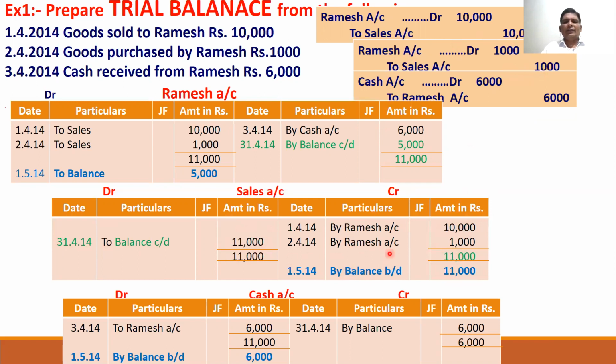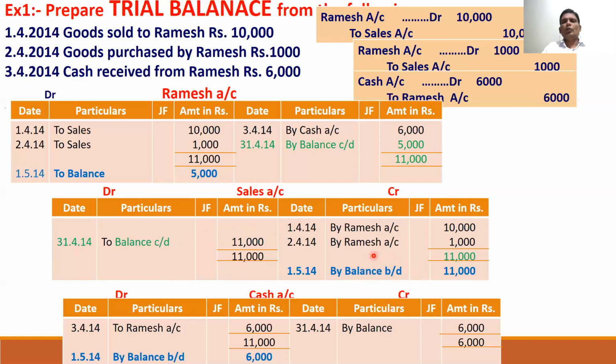The 11,000 is carried forward, brought forward here on 1st May. The sales account balance brought down is 11,000 on 1st May. The balance which is carried down is taken to the other side. Here on the debit side 5,000, the credit side 5,000 brought forward to the debit side. Here, credit side 11,000 brought forward to the next side.